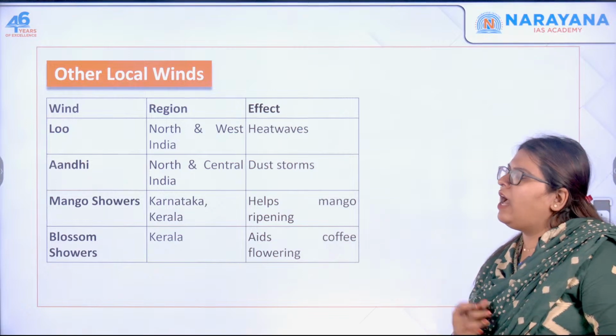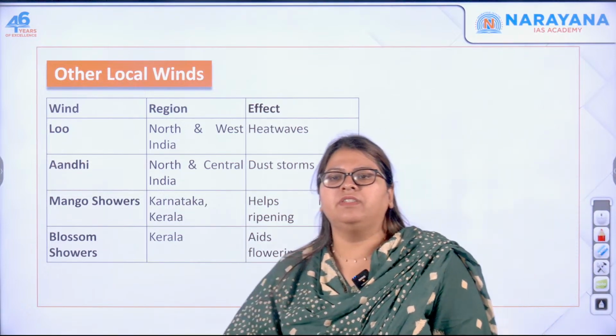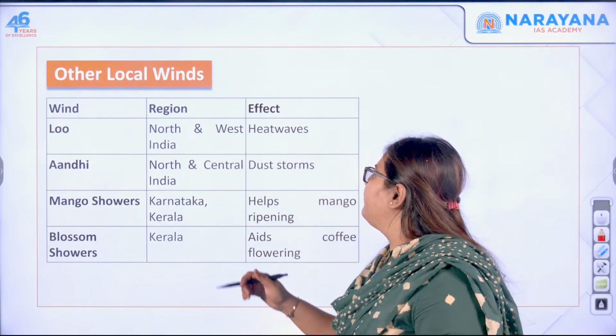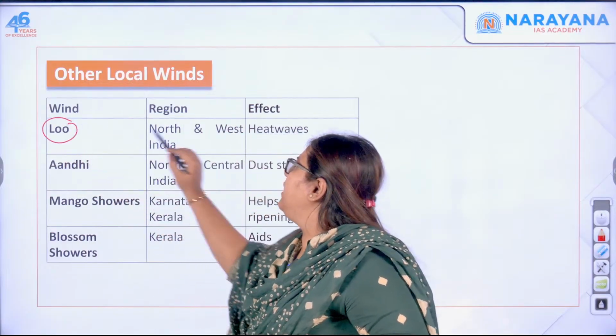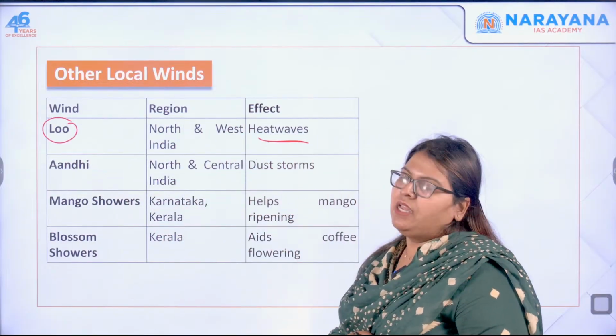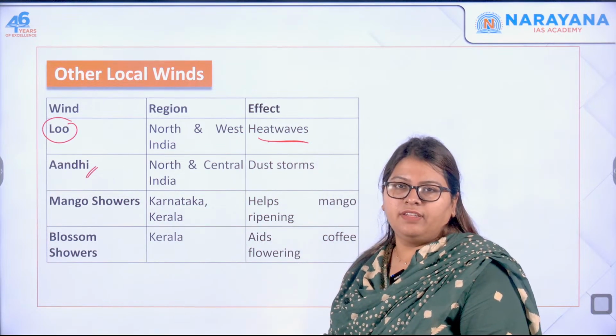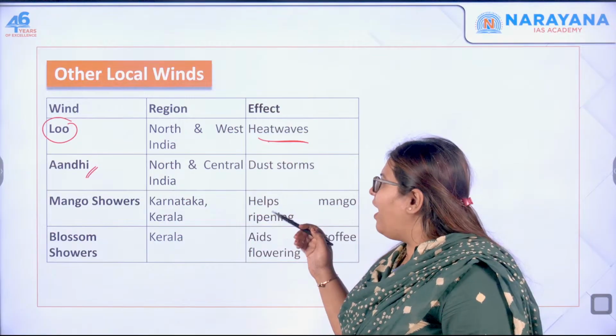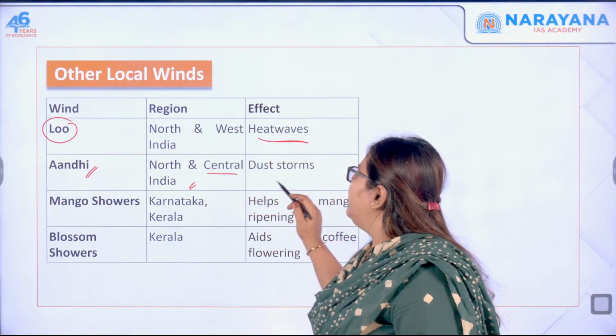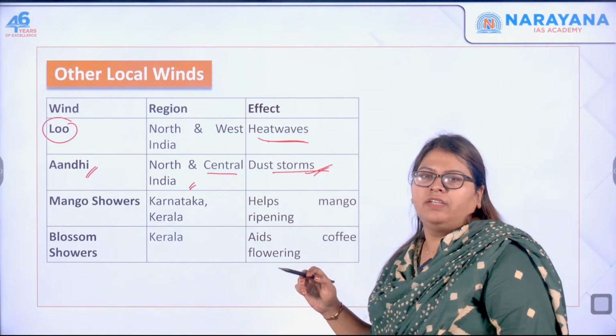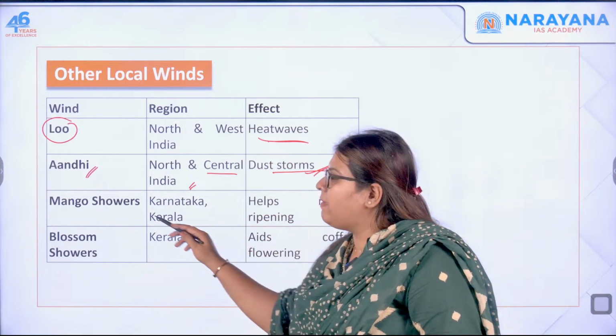If you see other local winds that are present in north as well as west India, it is called the Lu. What is the effect? It is the heat waves. Next, there is something called Andi. Don't read it as Anandi. This is Andi. North and Central India. It results in dust storms, and they are called mango showers.